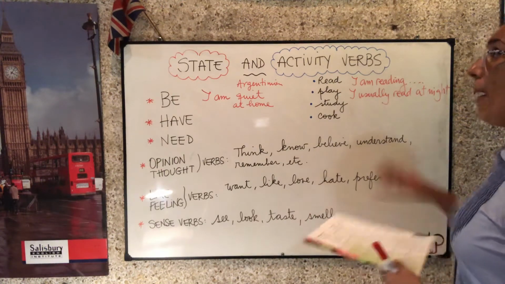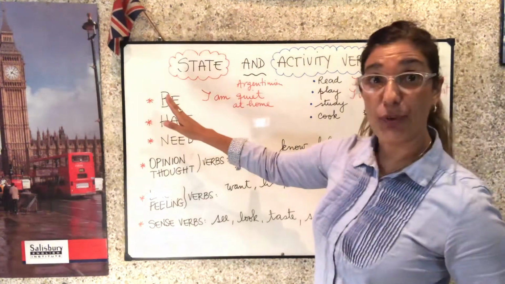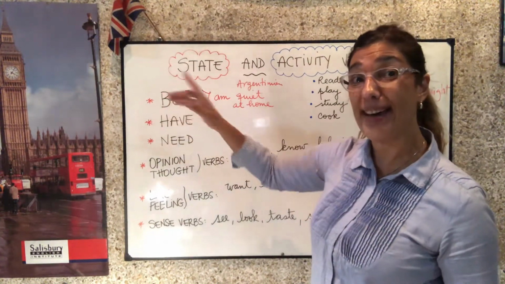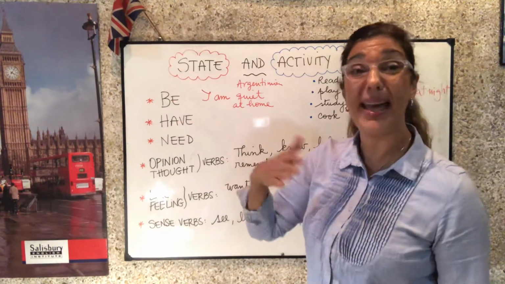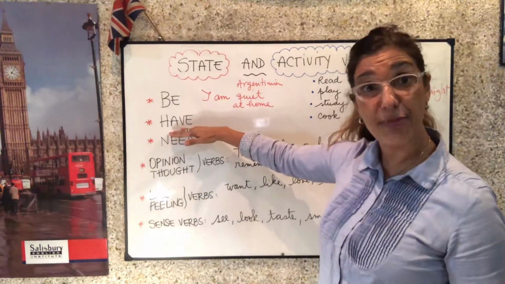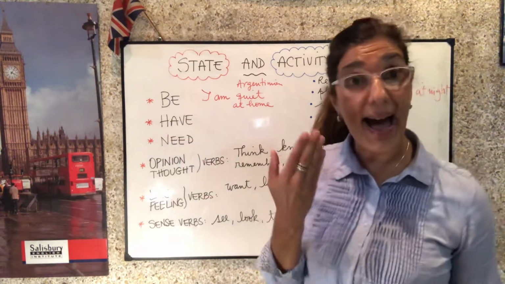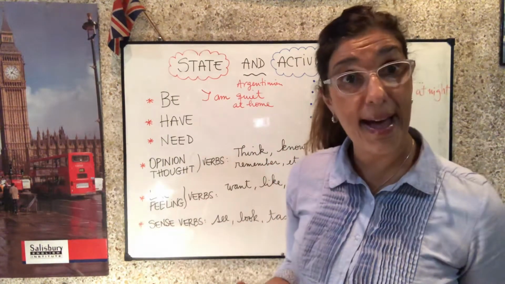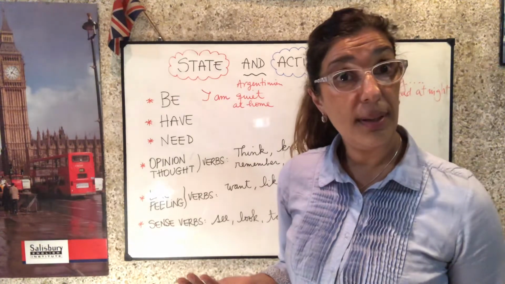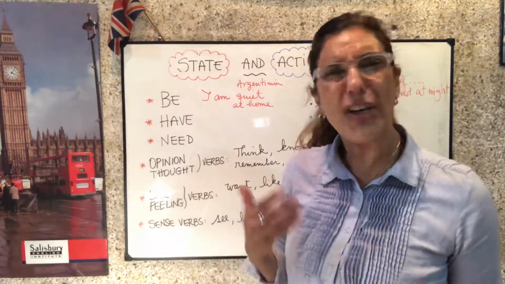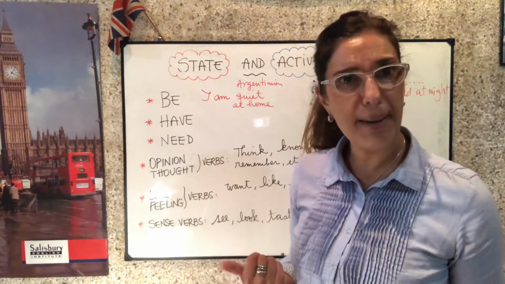Okay. Going back to state verbs. State verbs, estos verbos son los que no describen acciones, describen estados. Por ejemplo, el verbo have. If I say, I have brown eyes, or I have a brother, I am talking about a state, not an action, okay?